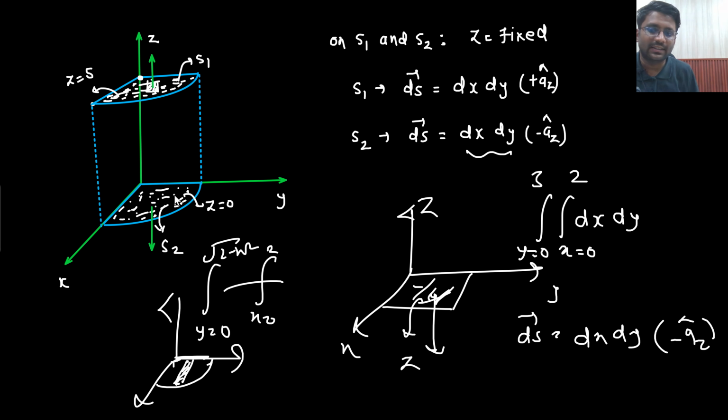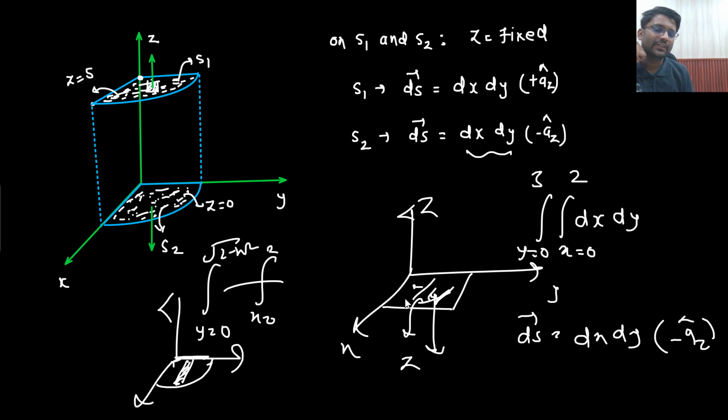If someone sees this analysis, he would say, sir, it is a kind of circular path. You have written that you are moving in the direction of x and y. You have written your ds vector as dx dy plus az for S1 and dx dy minus az for S2. So sir, the magnitude of ds was dx dy in both cases.